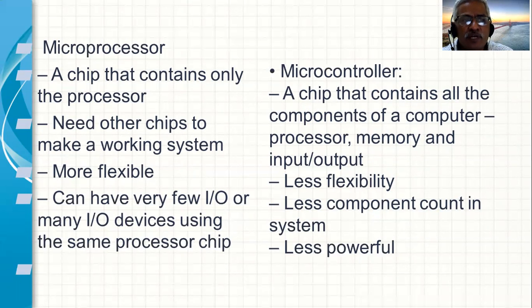So we need to compare the embedded systems with the general purpose systems. The processors or controllers which are embedded into larger products basically carry out only specific dedicated functions.